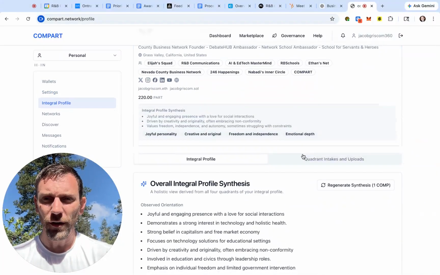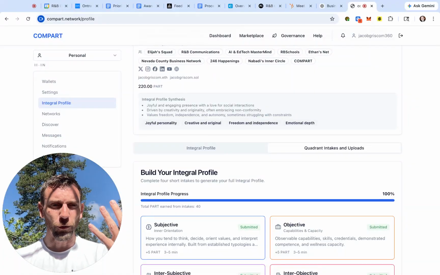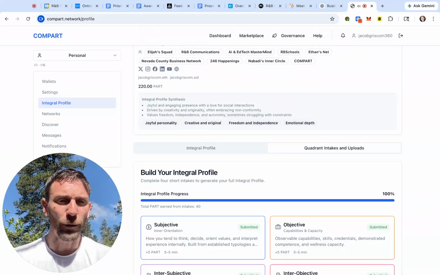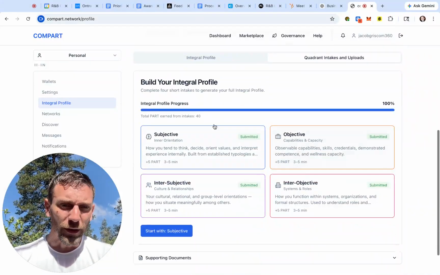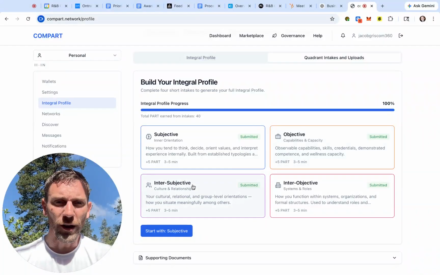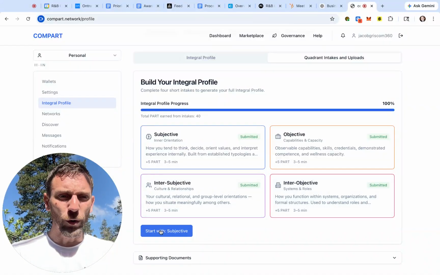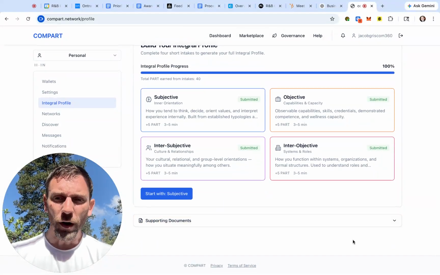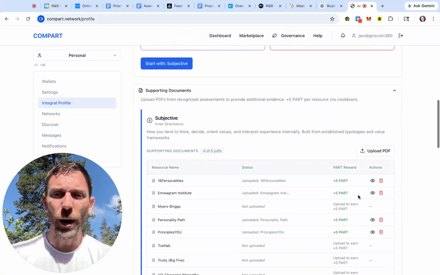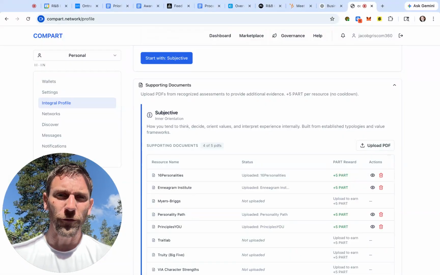Within the integral profile, here's my suggestion at a minimum to really have a meaningful integral mirror looking back at you and setting you up for being able to have meaningful matches, connections, and opportunities in the marketplace. Complete the basic intake around subjective, objective, inter-subjective, and inter-objective. And that should really only take you at this point 15 minutes. That should be quite quick. But you'll want to have supporting documents, and you can do up to 5, and you'll earn 5 part for each supporting document that you add, but at least 1 supporting document for each quadrant.